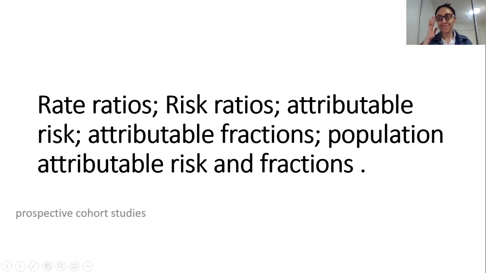Okay, all good. All right, so guys, we'll be looking at how to calculate rate ratios, risk ratios, attributable risk, population attributable risk, and fractions. This is most commonly reported in prospective cohort studies. And the two most important things which you'll see in almost all cohort study papers are rate ratios and risk ratios.